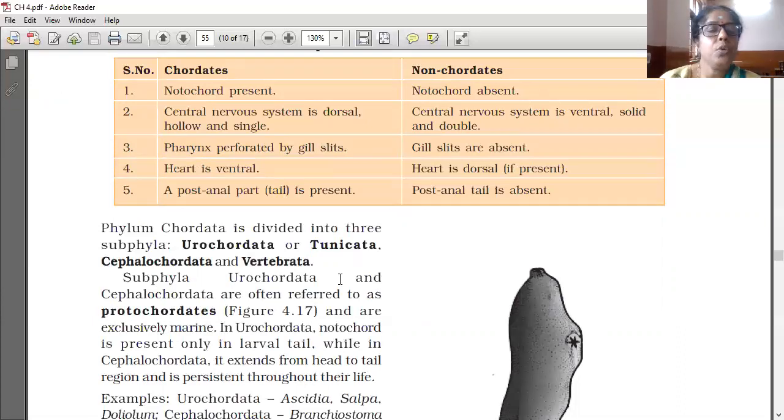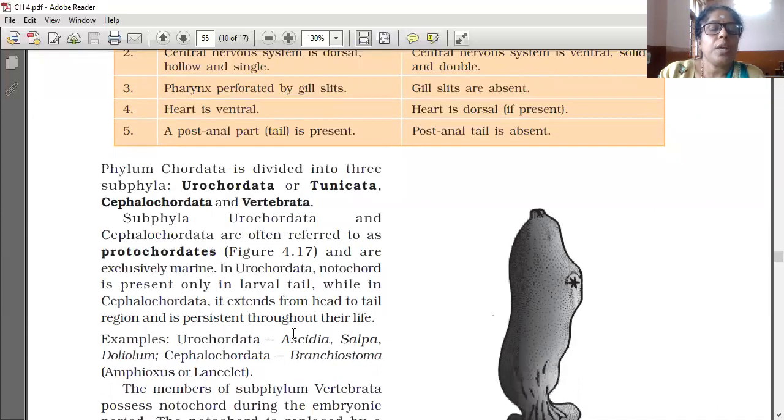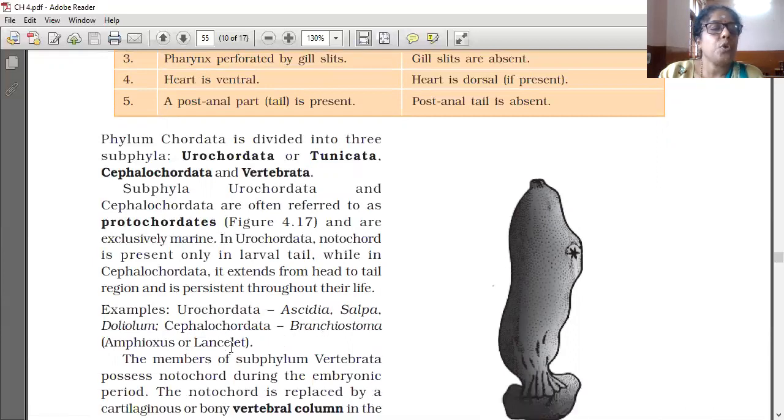In Urochordata, notochord is present only in the larval tail, while in Cephalochordata, it extends from head to tail region and is persistent throughout their life. Examples: Urochordata, Ascidia, Salpa, Doliolum; Cephalochordata, Branchiostoma.